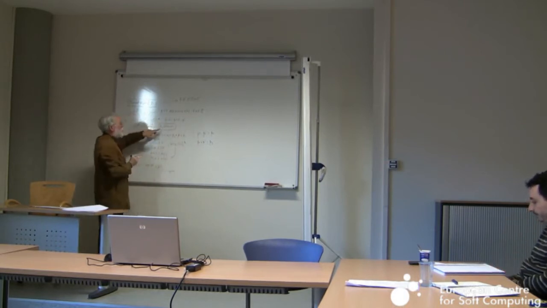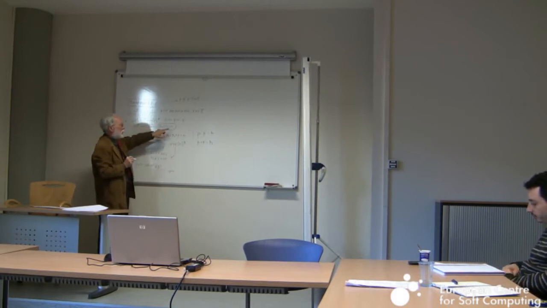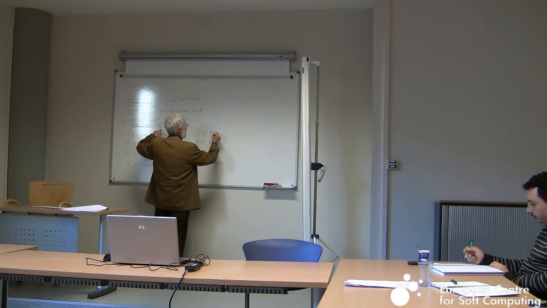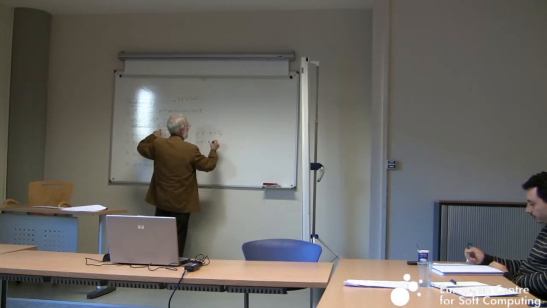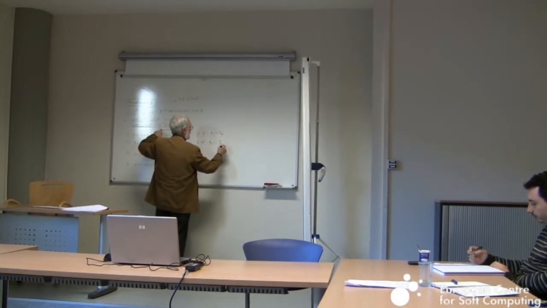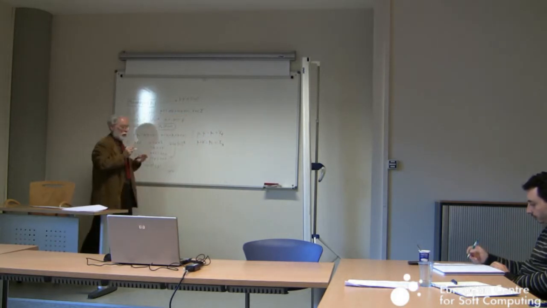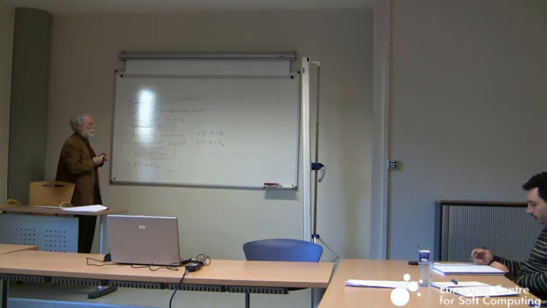And mu0 is the fuzzy set whose only value is 0, and mu1 is the fuzzy set whose only value is 1. Of course, mu0 is the characteristic function of the empty set, and mu1 is the characteristic function of the full ground set.